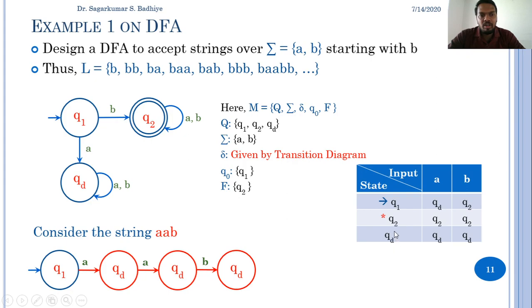If the automata is in QD, on A it will go to QD itself, and on B it will go to QD. So this is a transition table which is representing the same automata that is represented by this DFA or transition diagram.